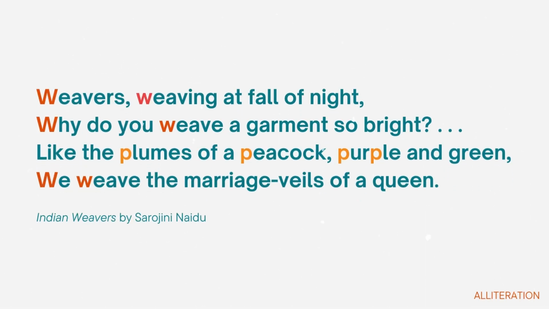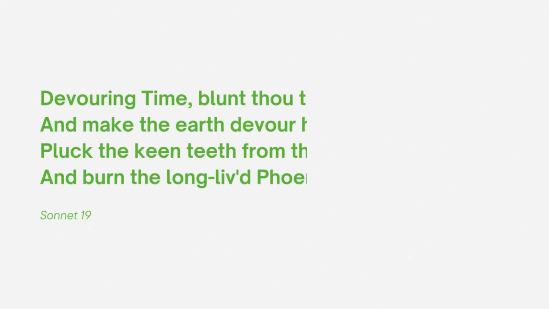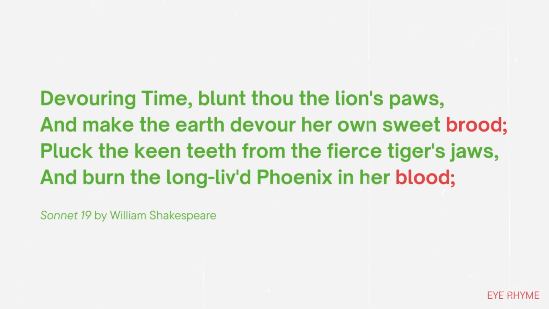Alliteration is the repetition of a consonant sound at the beginning of words or stressed part of words. For example, take a look at these lines from the poem Indian Weavers by Sarojini Naidu. An I rhyme relies on similar spelling rather than sound. Words look like they should rhyme based on spelling, but do not actually rhyme when pronounced. Look at these lines from Shakespeare's Sonnet 19.